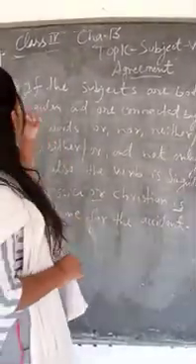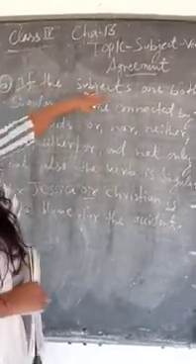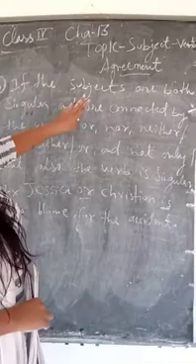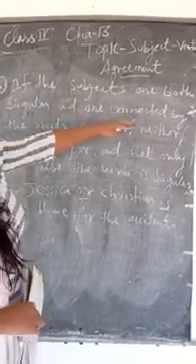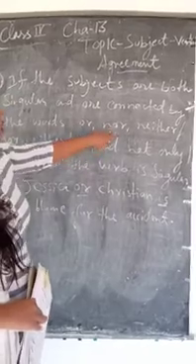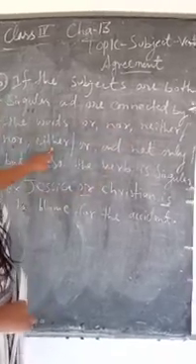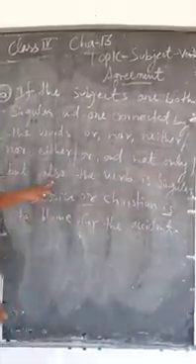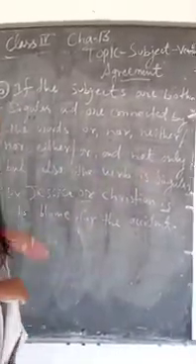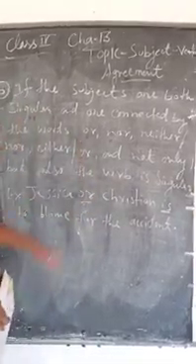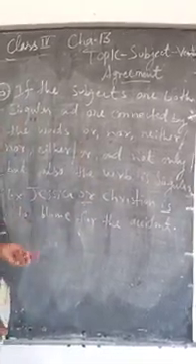So students, here is the sixth rule. If the subjects are both singular and are connected by the words or, nor, neither nor, either or, and not only but also, the verb is singular.